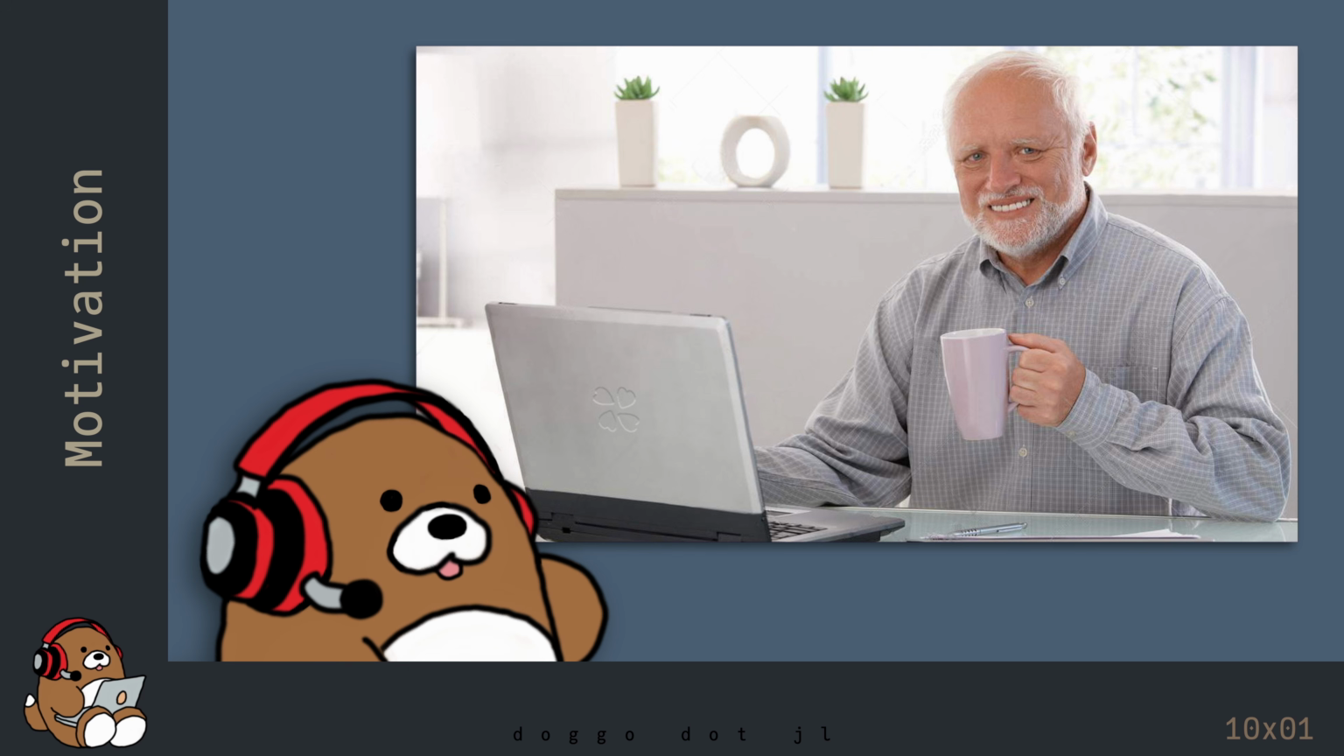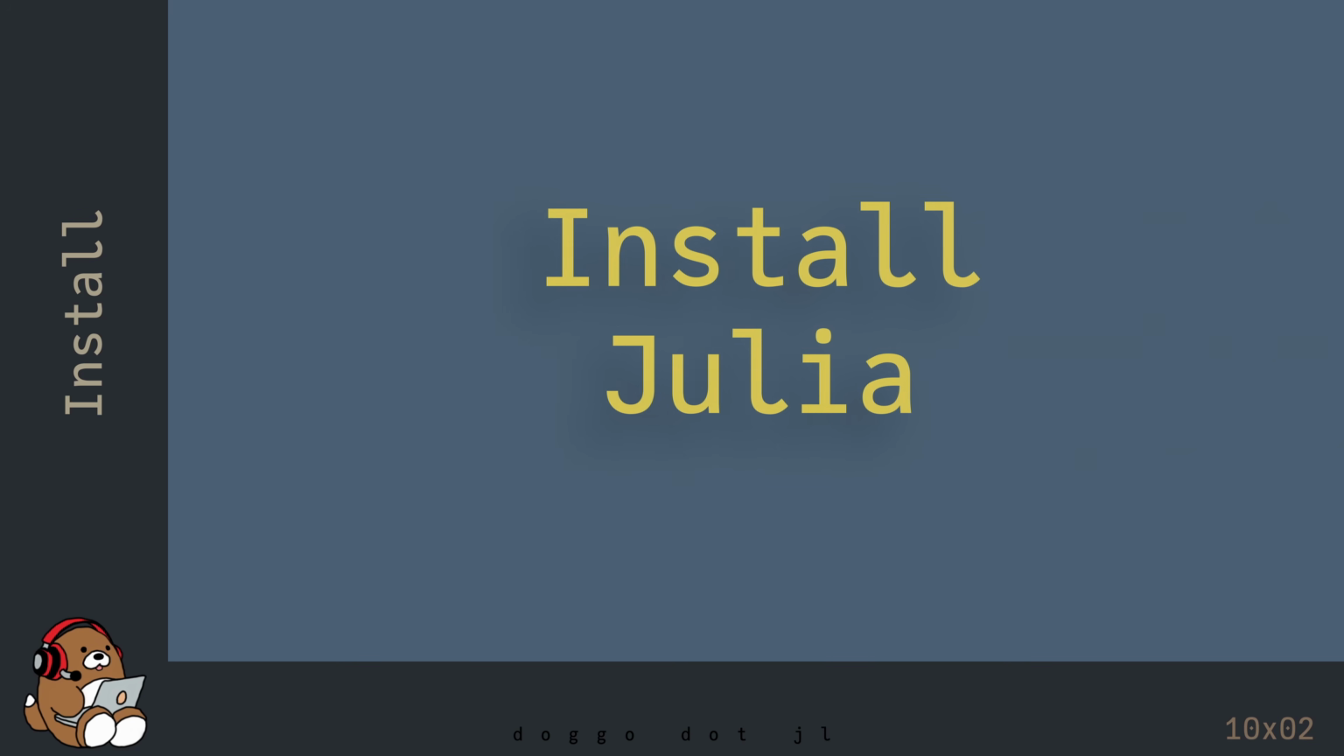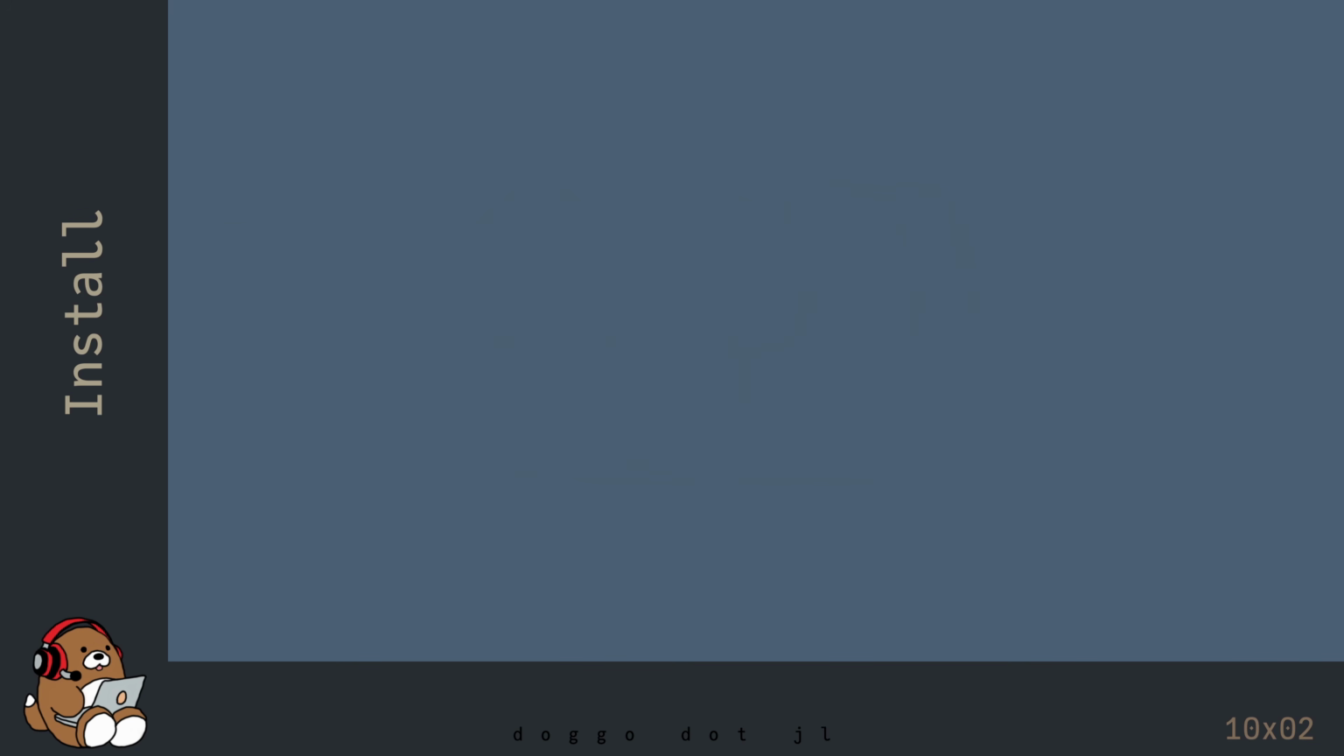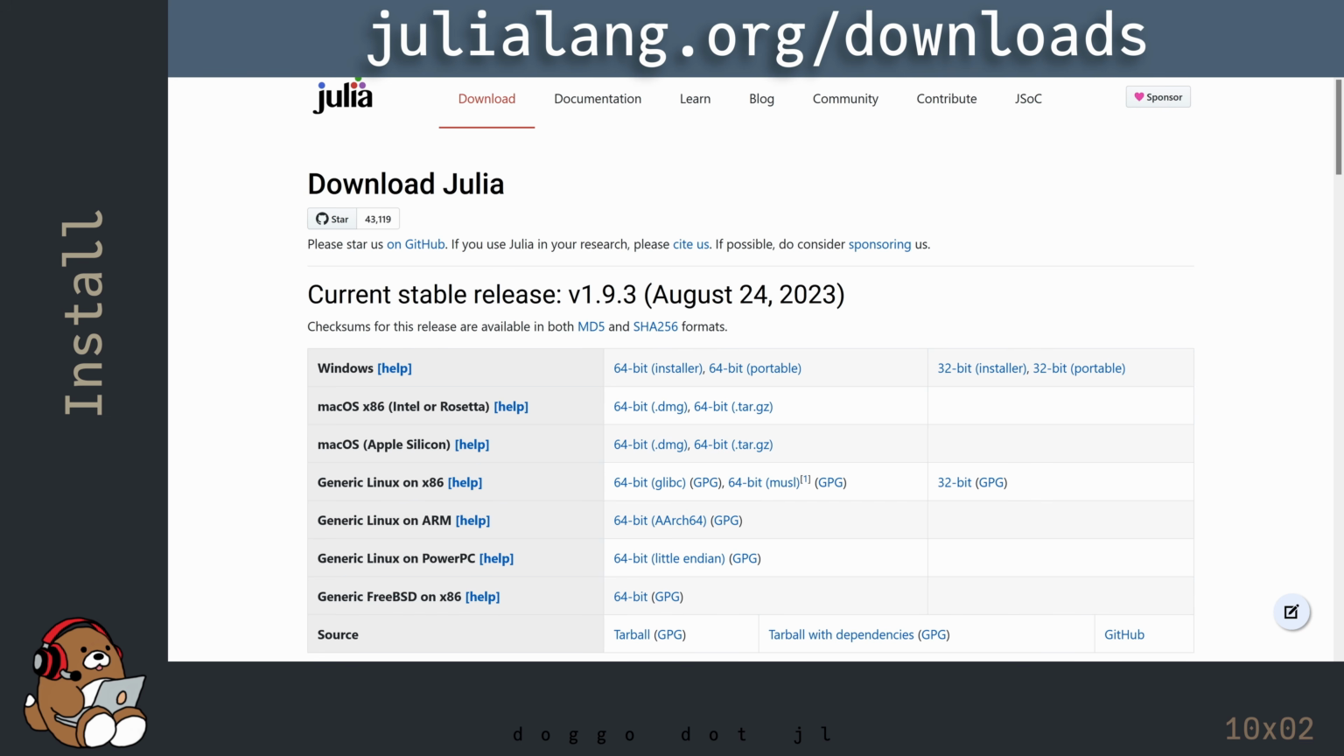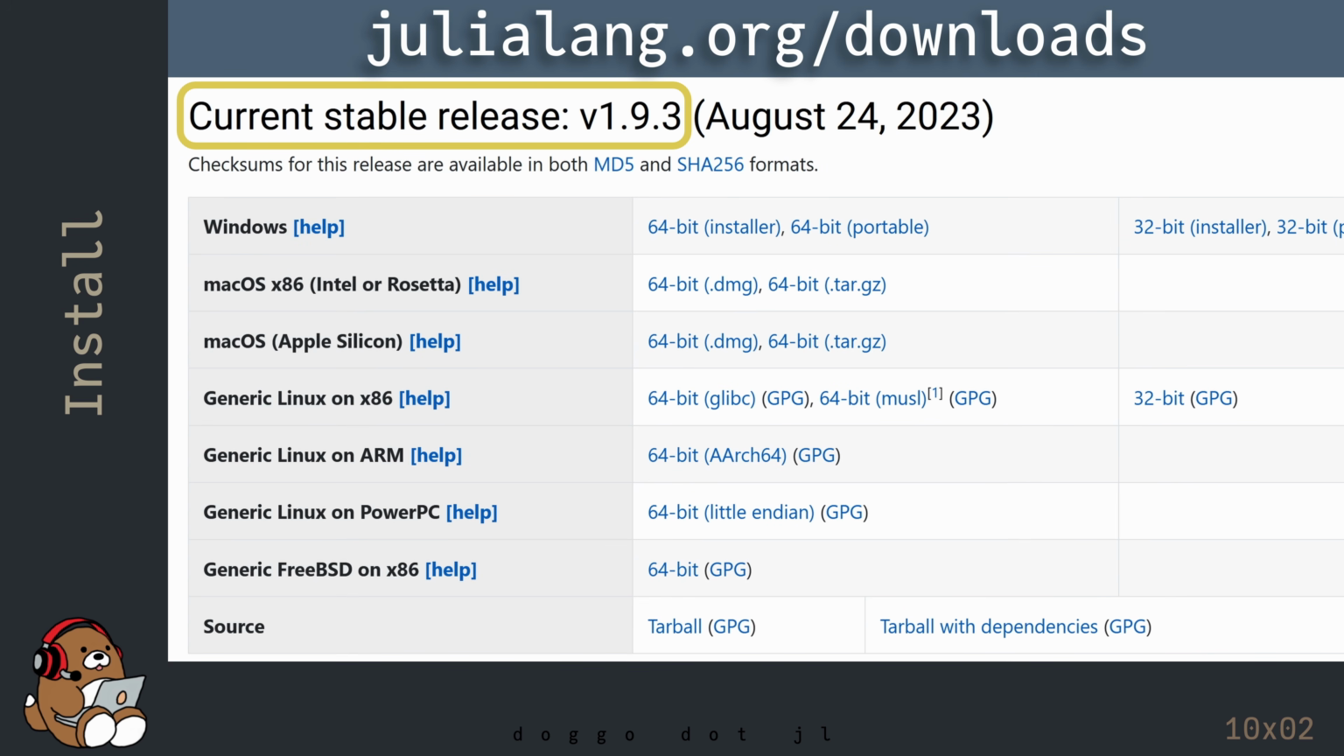In the next chapter, you'll learn how to install Julia onto your computer. In order to download Julia onto your computer, start by going to the website julialang.org/downloads. As of this recording, the latest stable release version of Julia is version 1.9.3. Julia releases an updated version several times a year, so whenever you're watching this video, download the latest stable release.